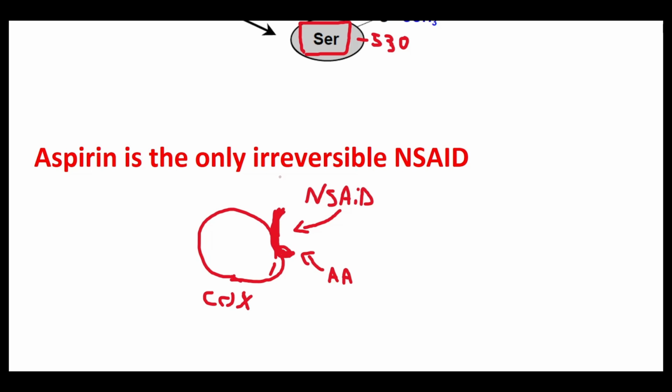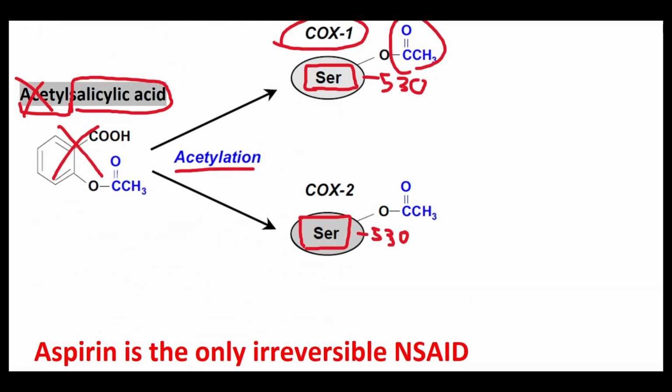Now, this is not considered irreversible because if, say, this NSAID binds to this binding site, the NSAID is not stuck there forever. It can easily be dislodged because the forces keeping the NSAID binding to the binding site are weak forces that are non-covalent, whereas aspirin covalently modifies the serine residues of cyclooxygenase 1 and 2.